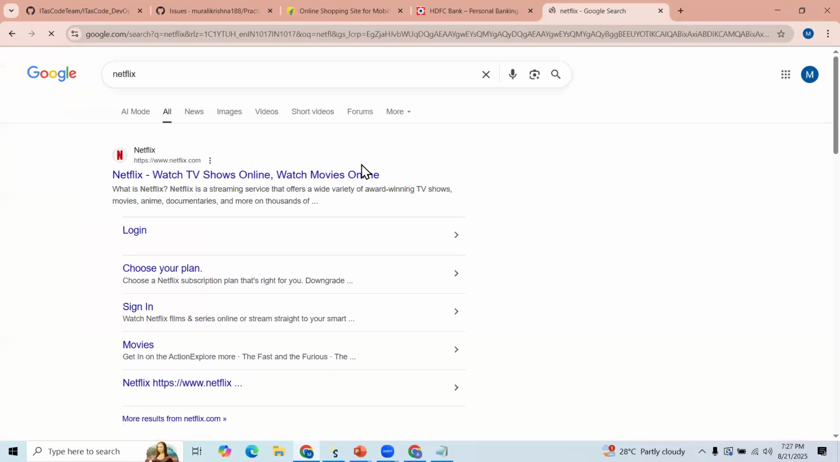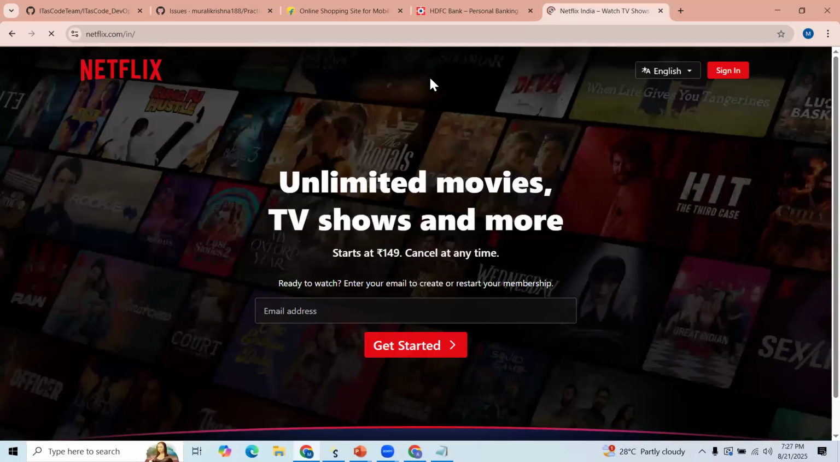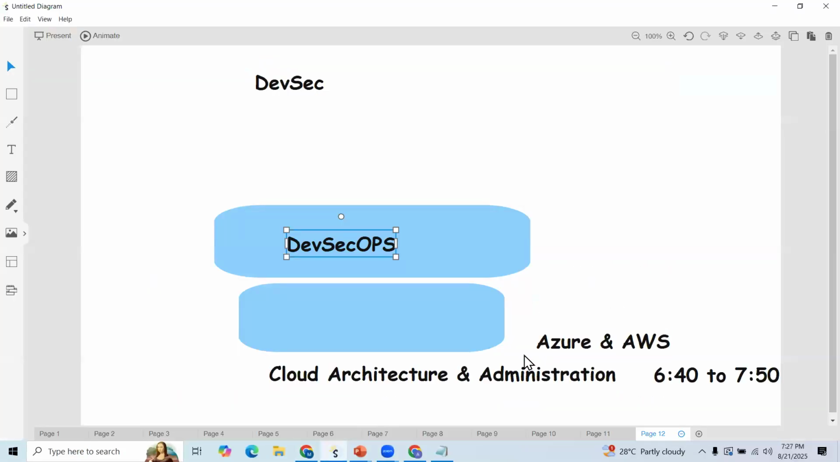As a cloud engineer, I need to architect these environments, for example. So as a cloud engineer, how do you design this environment? First, we need to plan the architecture. If you observe banking, we need more security.